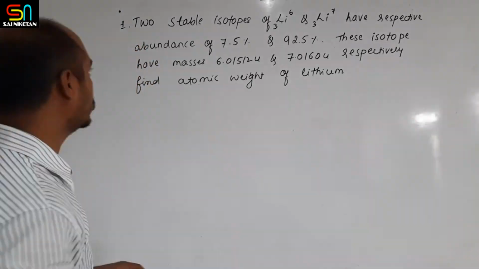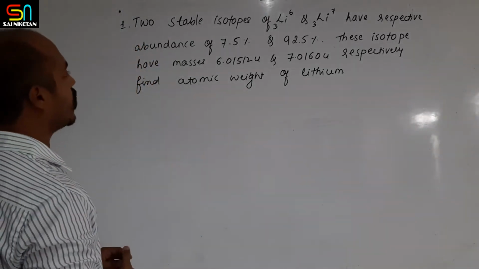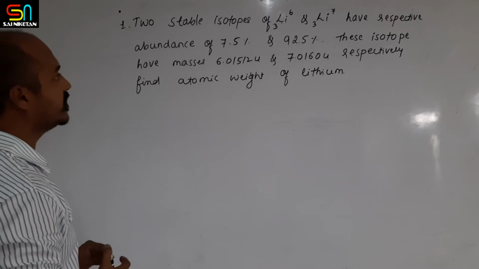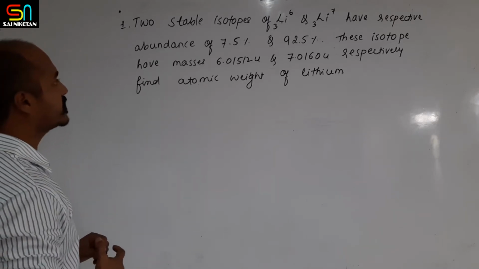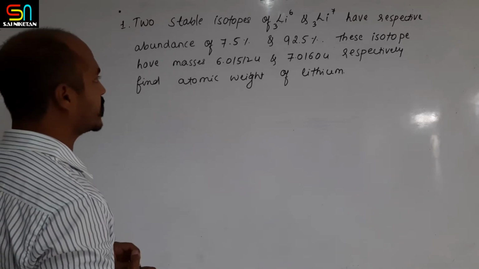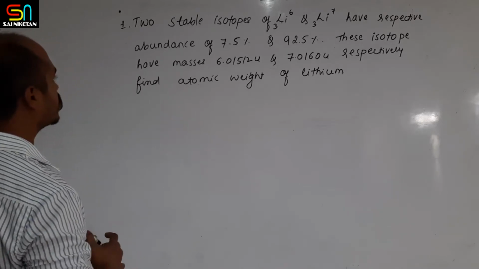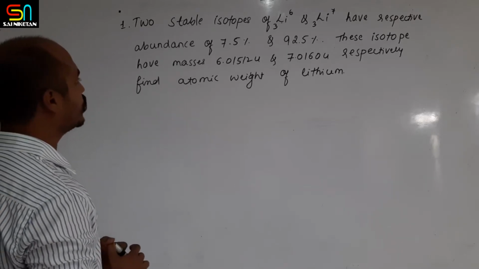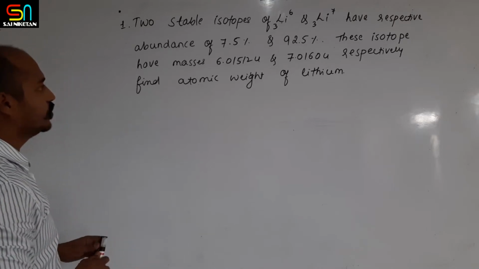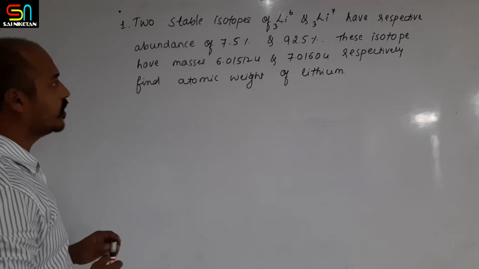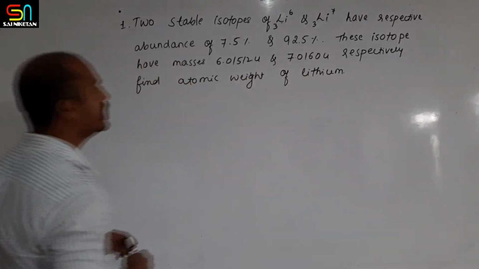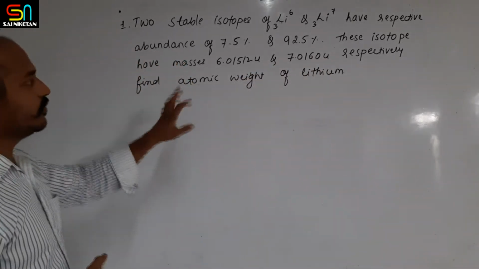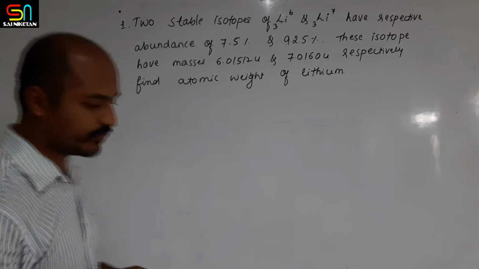Just go on writing. Two stable isotopes of lithium-6 and lithium-7 have respective abundances of 7.5% and 92.5%. These isotopes have masses of 6.01512 U and 7.0160 U respectively, where U stands for the atomic mass unit. Find the atomic weight of lithium.